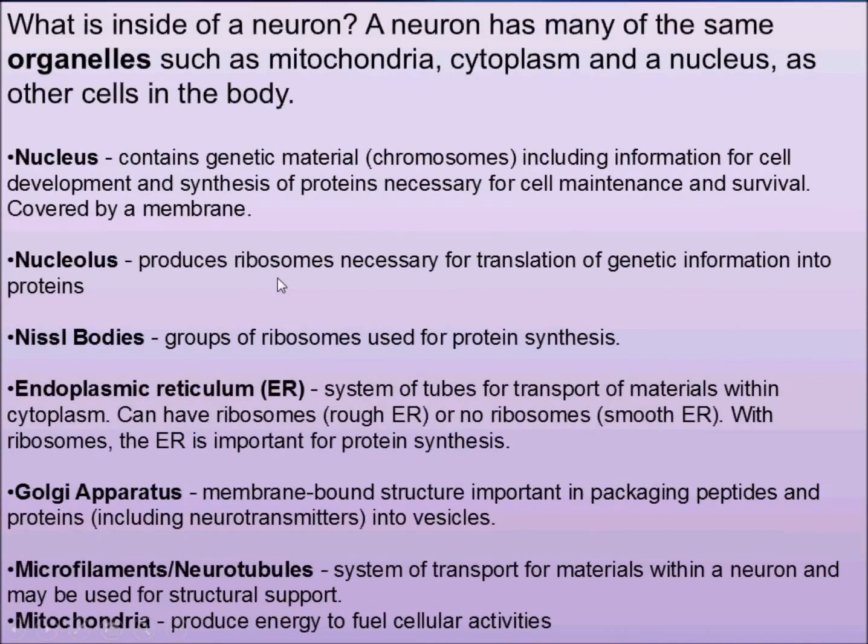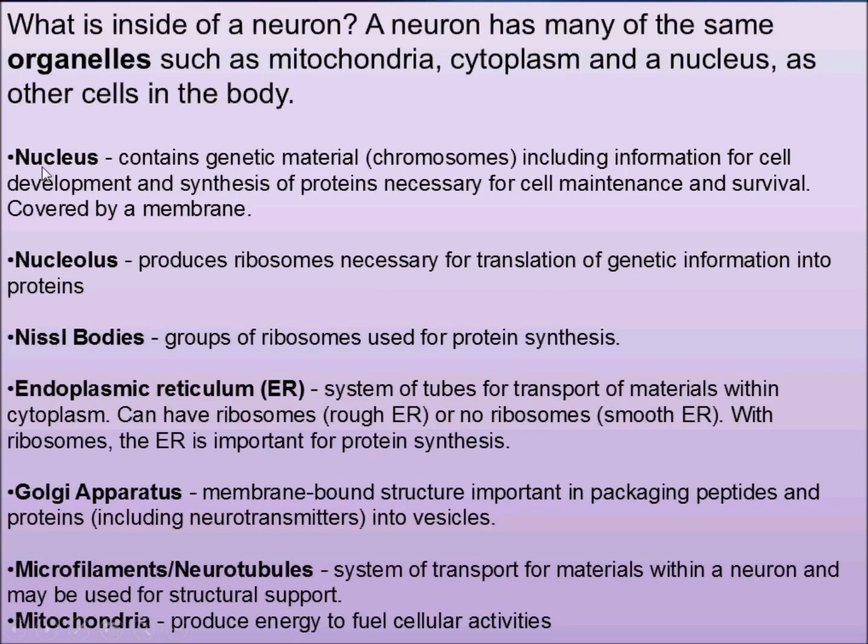Now, what is inside of a neuron? What all is found inside neurons? Neuron has many of the same organelles such as mitochondria, cytoplasm, nucleus and other cell organelles.